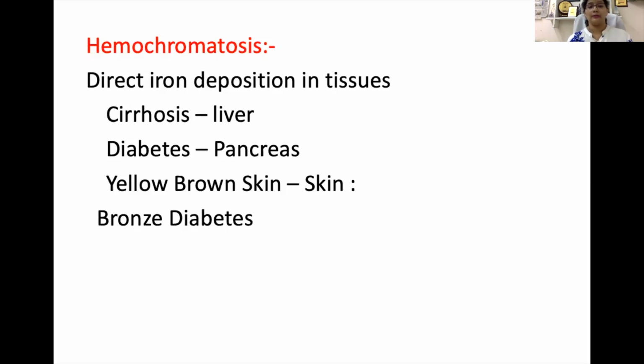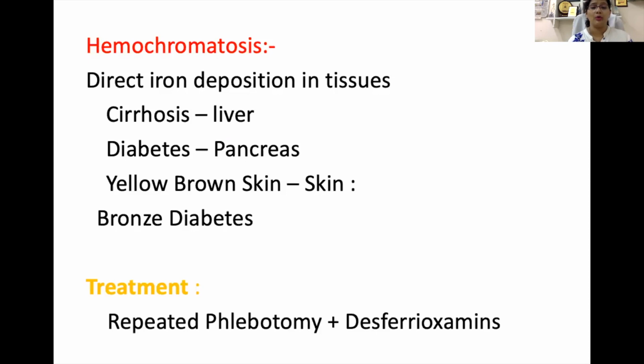So you can see that because of this iron deposition, the liver becomes dysfunctional, and this is known as cirrhosis of the liver. The accumulation of iron in the pancreas leads to diabetes mellitus, and on the skin you can see yellow-brown pigmentation. That's why this is known as bronze diabetes, which is hemochromatosis.